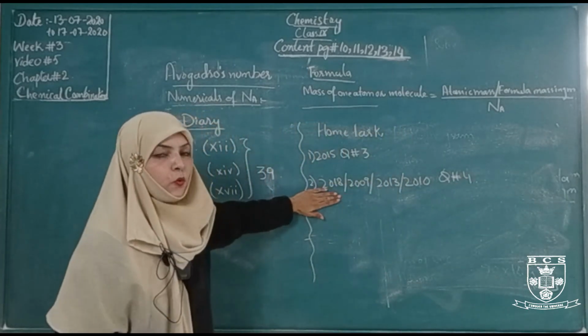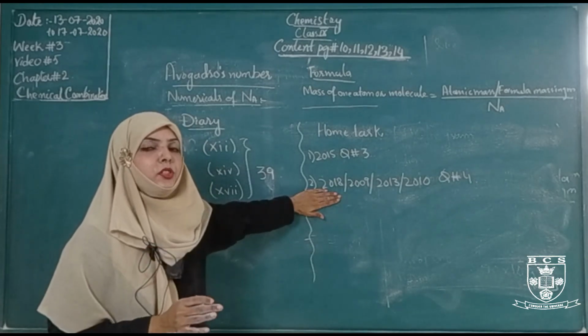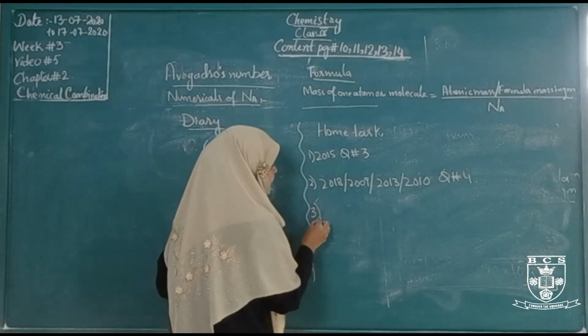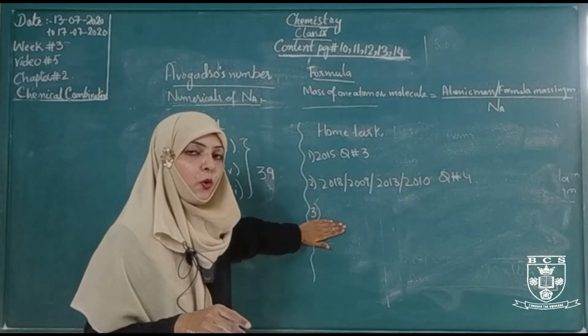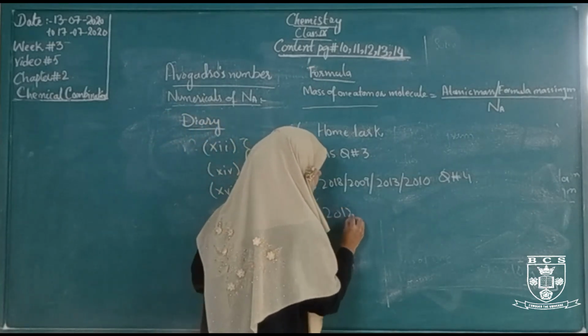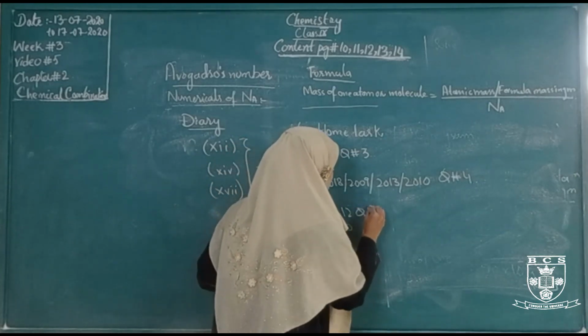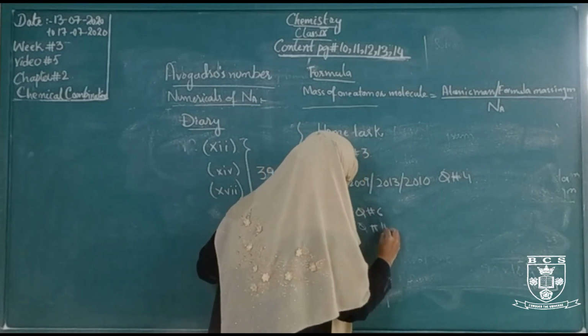The second question is: what is a chemical reaction? Describe the composition reaction with an example. Third question: define mole and calculate the number of moles in 40 gram of water. This is the 2012 question and 2010, question number 6 and question number 11.